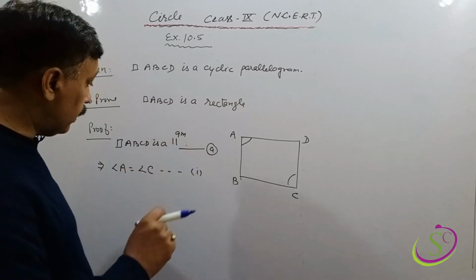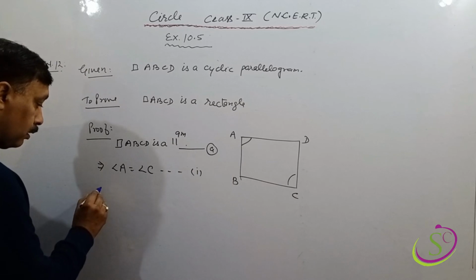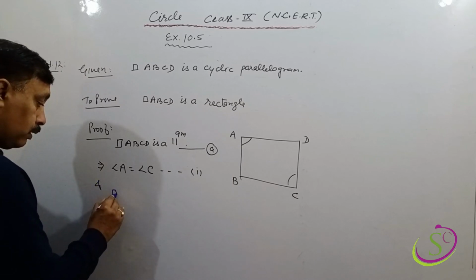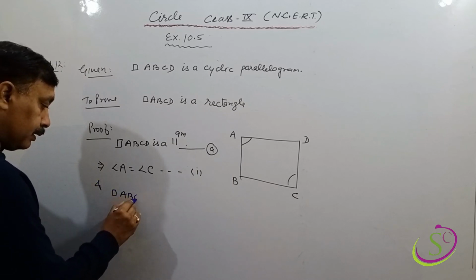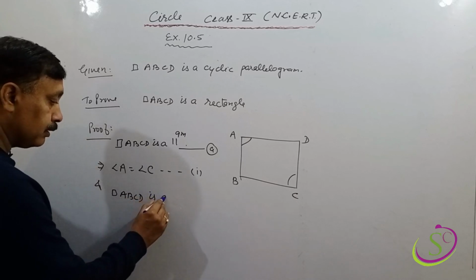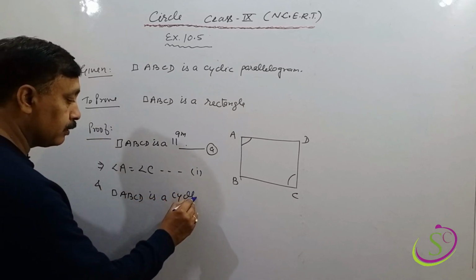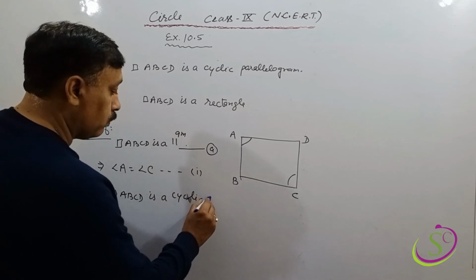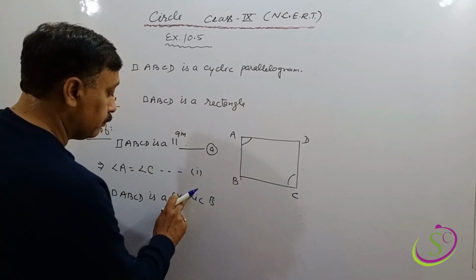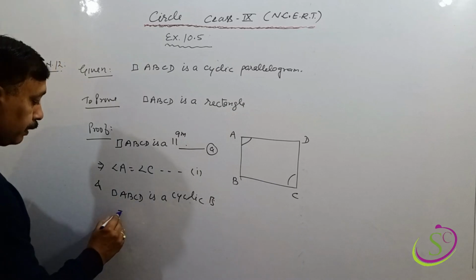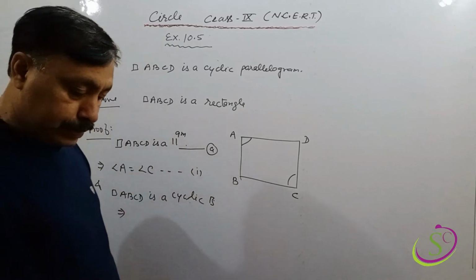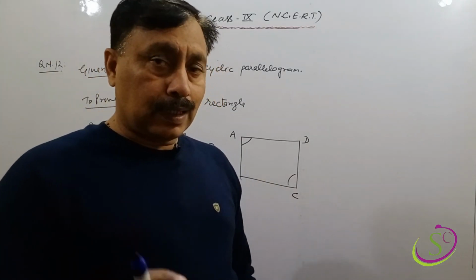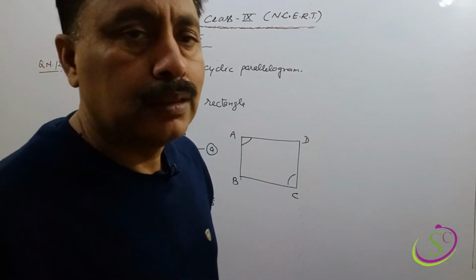Clear? But quadrilateral ABCD is a cyclic quadrilateral. Clear? This implies that we know that in a cyclic quadrilateral the sum of opposite angles is 180 degrees.